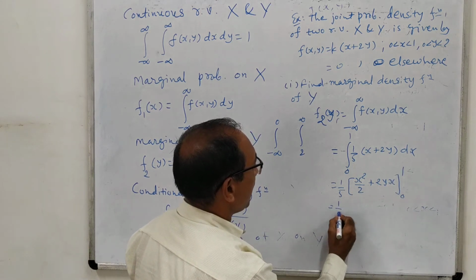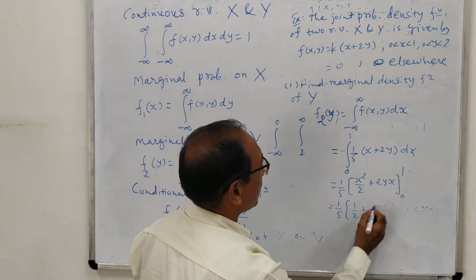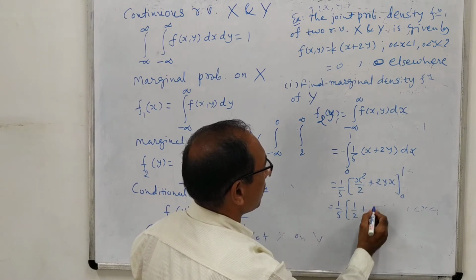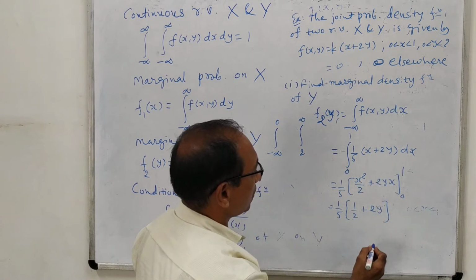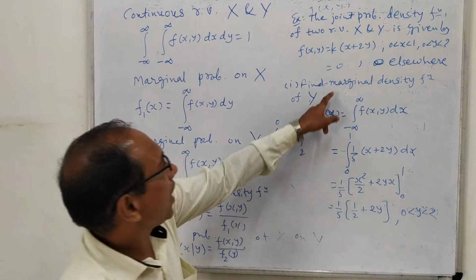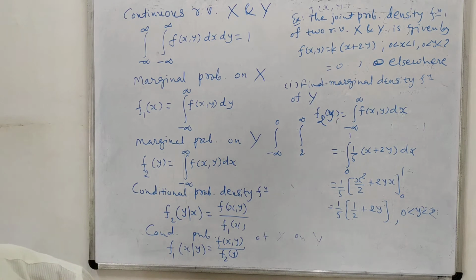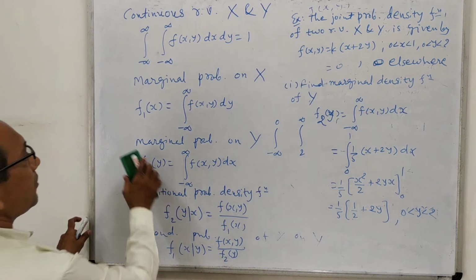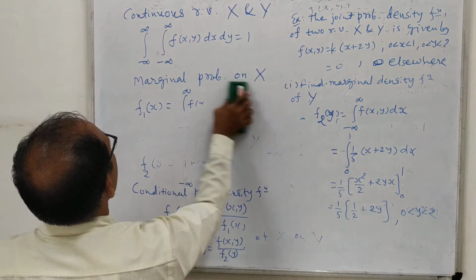So if we put the value, we will get 1/2, 1 x equal to 1, x equal to 1, so it is 2y. So this is the answer for the marginal density function of y. So are you clear with this? Okay. Then next we will find out